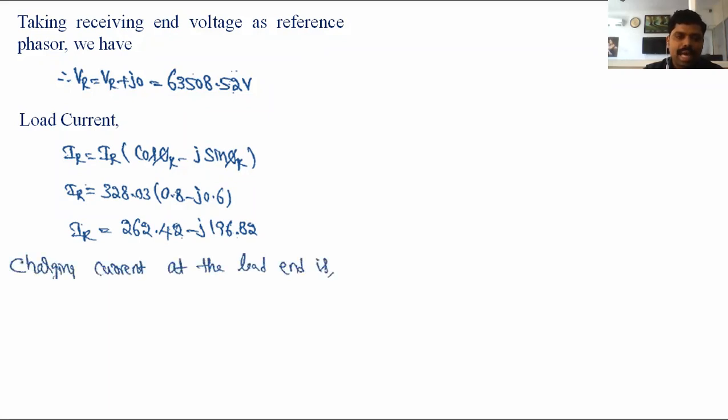And what about the charging current at the load end side? That is IC1, VR into j Y by 2. What is the value of VR?